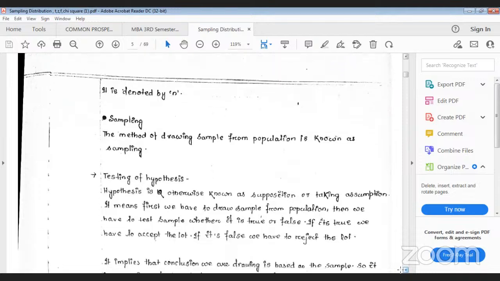The next one is sampling. What is the meaning of sampling? Sampling means how to draw the sample from the population. That is also very important. The method of drawing the sample from the population is known as sampling. So how to draw that one? It may be related to that.